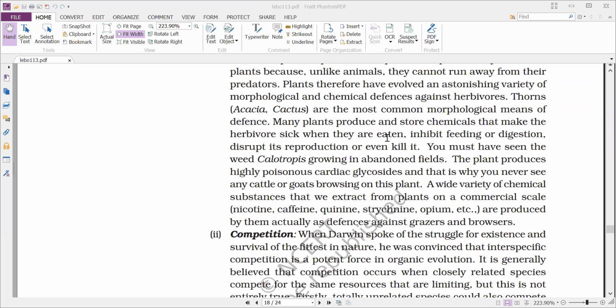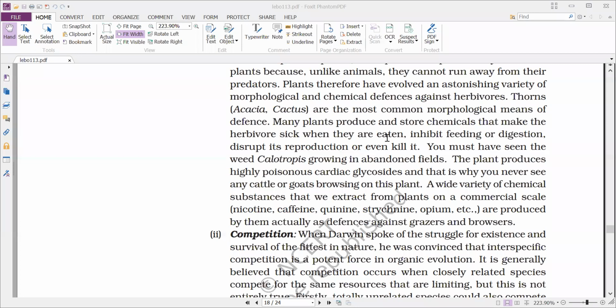But as there are no specialized excretory organs to send these out, the plants store them in separate organs or structures present in the plant body, like seeds and fruits, which, whenever they drop, are removed from the plant body.